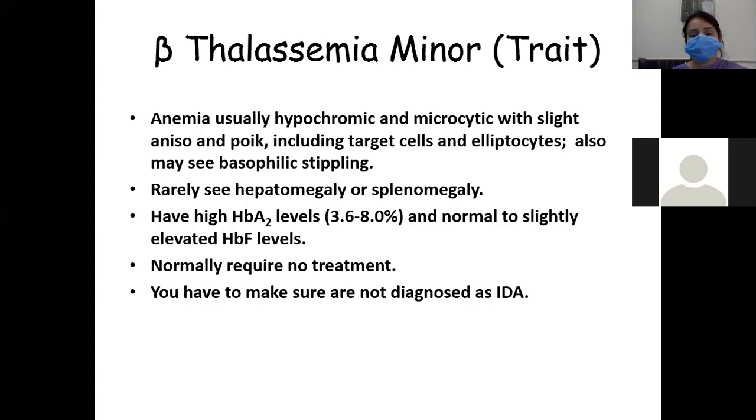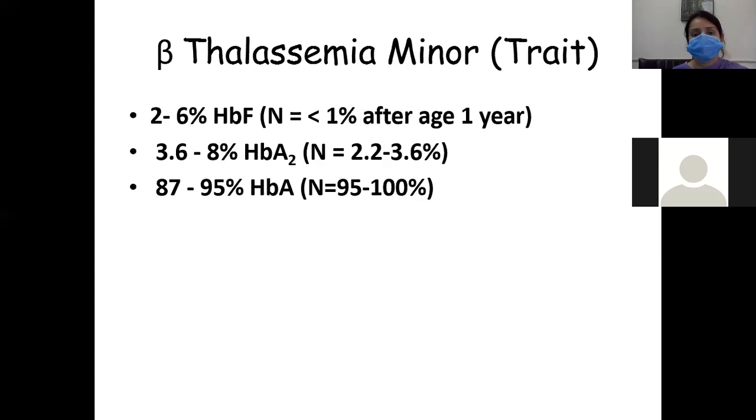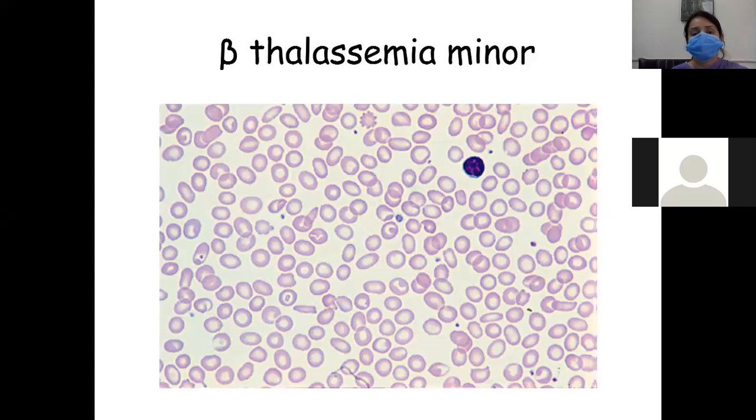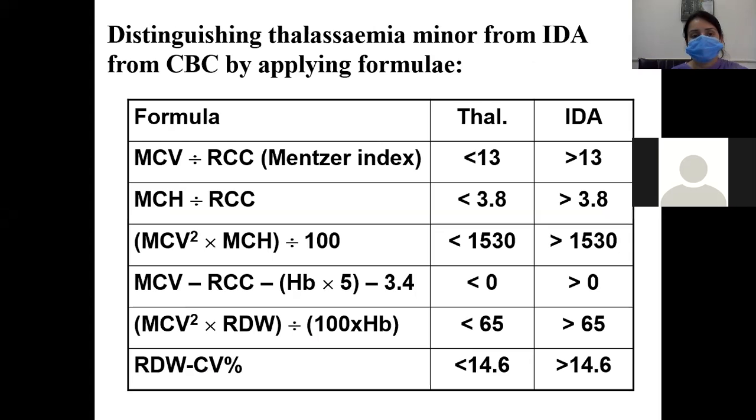You have to differentiate between iron deficiency anemia and beta thalassemia minor. These are pictures of beta thalassemia minor. You can see there is some anisocytosis, poikilocytosis, and there are also some target cells and teardrop cells.